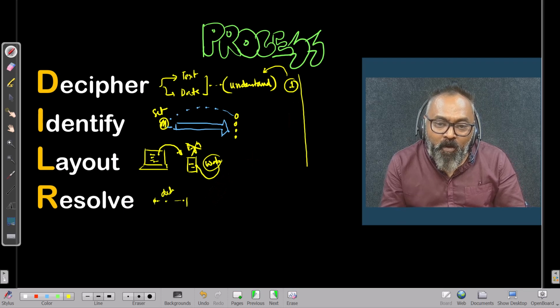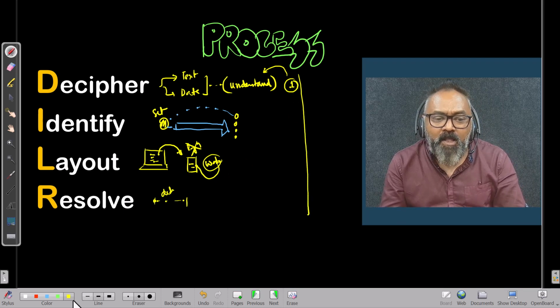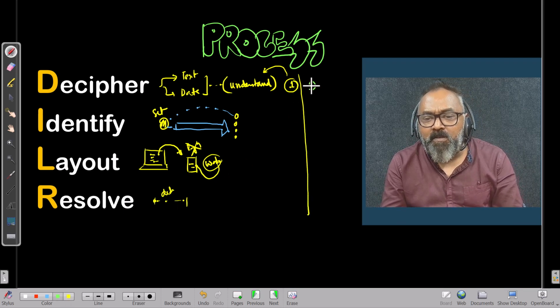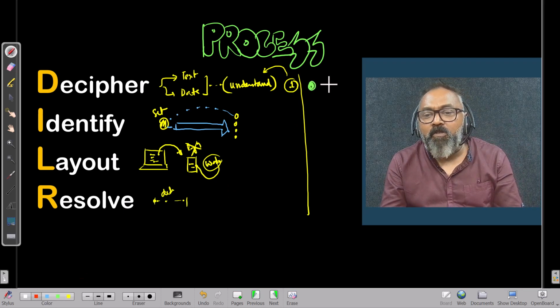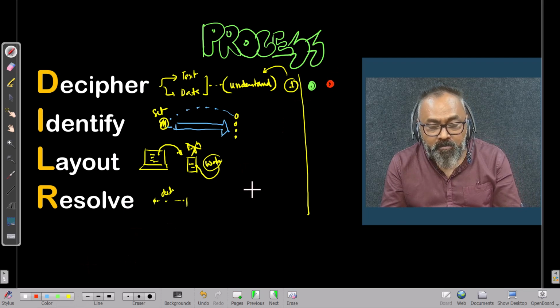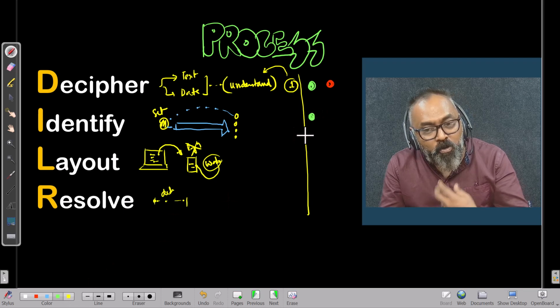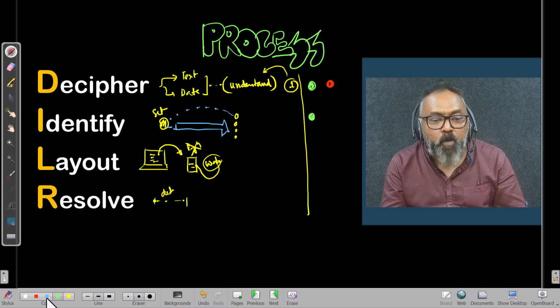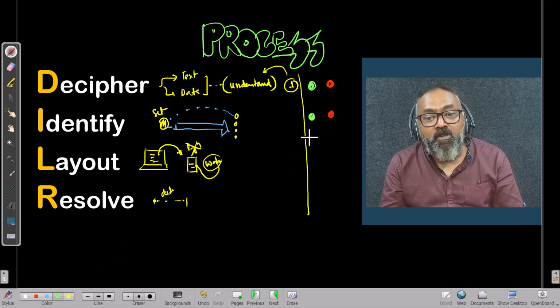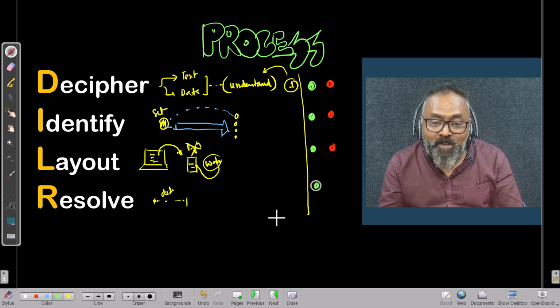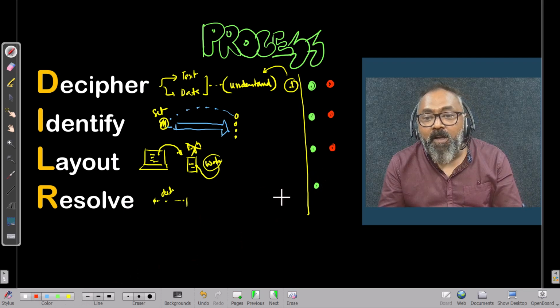Now, every single question may have different challenges. There will be certain questions where deciphering is easy, for example where less data is given, and certain questions where deciphering is difficult. In some, identifying what to do could be easy because you have done it before, but in others it might be challenging. In some, layouting might be easy, in others hard. In some, the resolution or eventually solving the question may be easy.